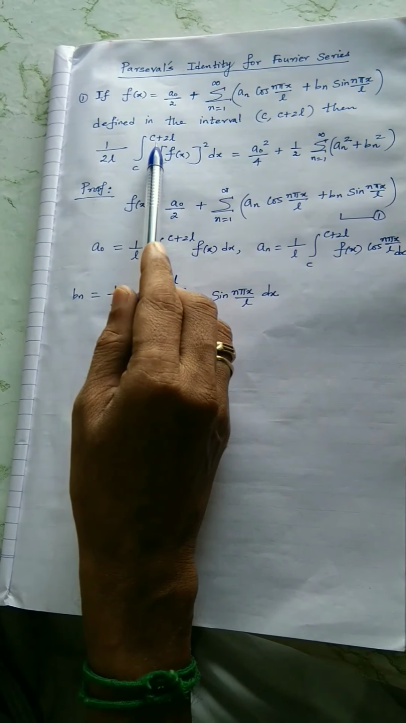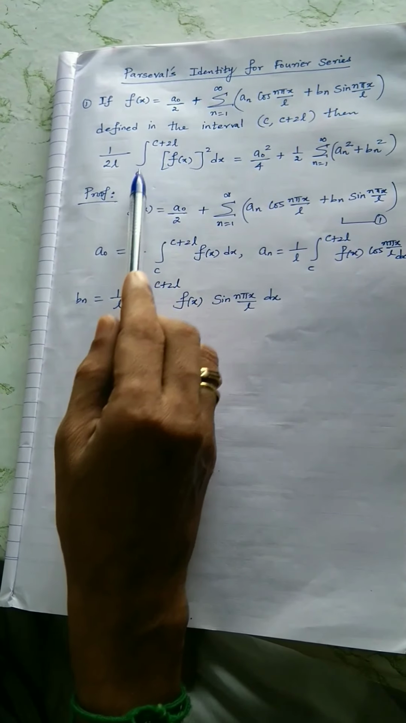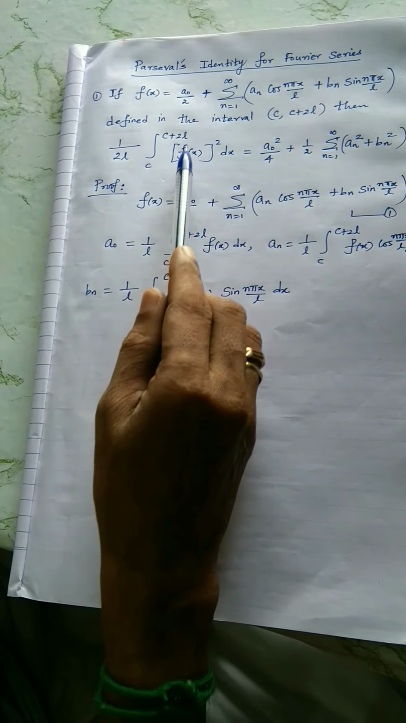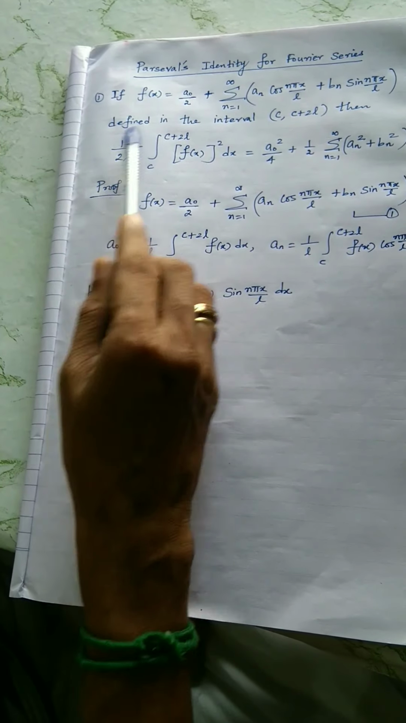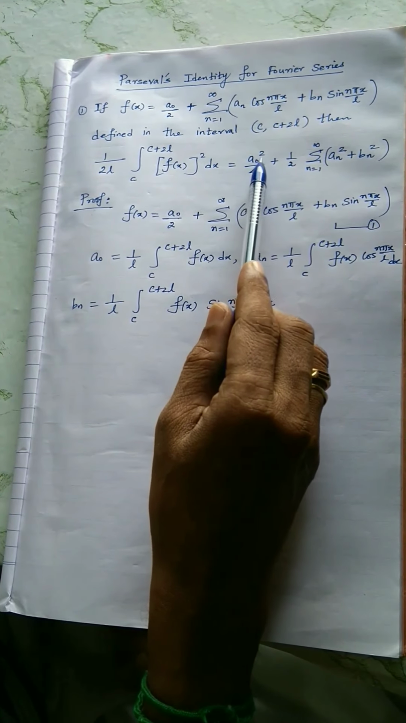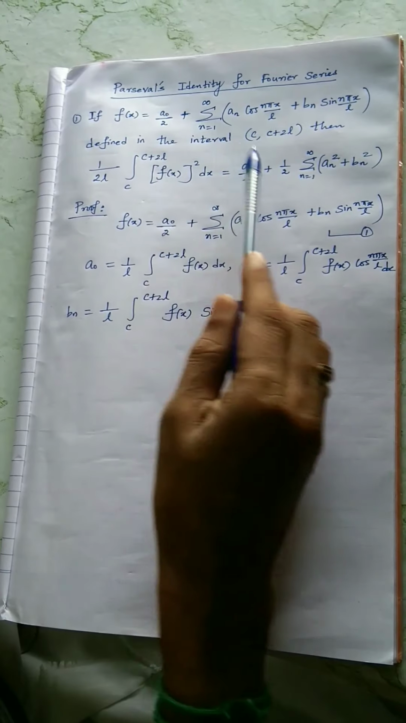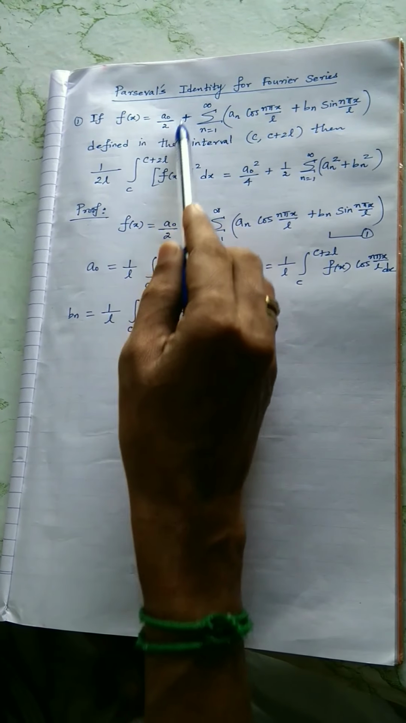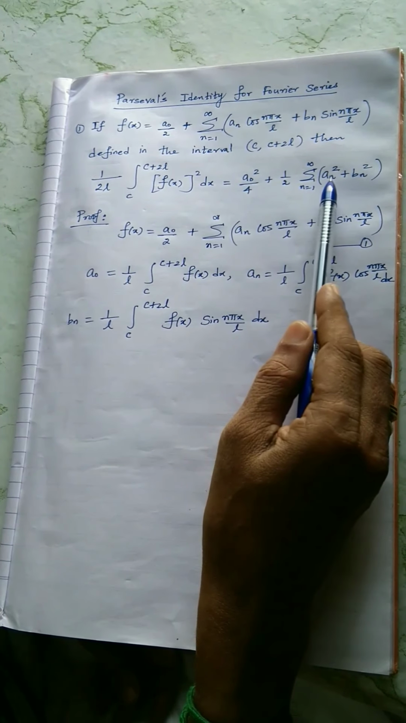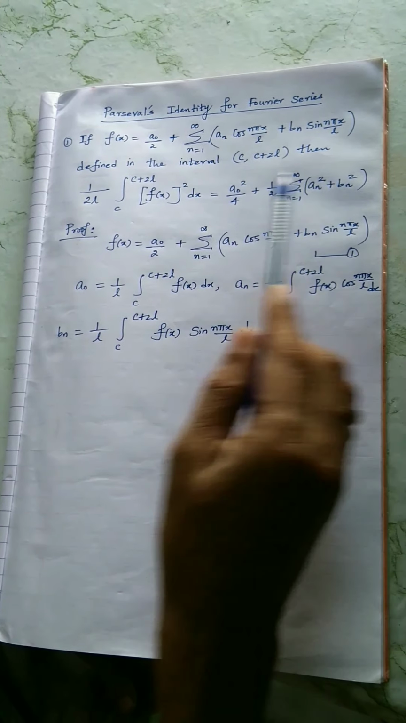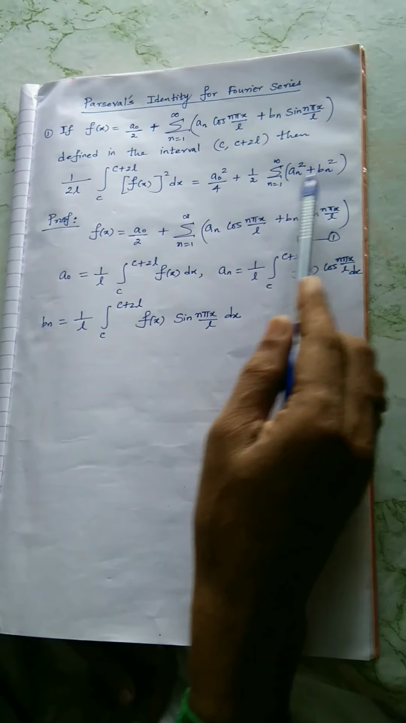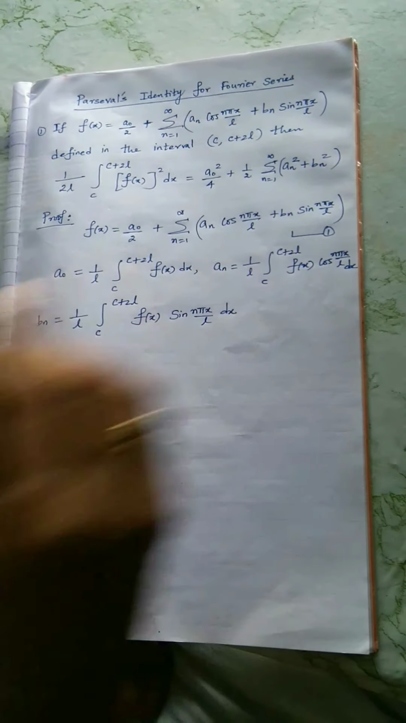1 by 2l. See the range: c plus 2l minus c, so 1 by 2l, that is 1 by b minus a, integral c to c plus 2l f of x whole square dx. So the square root is removed. On the other side, the Fourier coefficients are squared. Normally the Fourier coefficients take a naught by 2. You can easily recall: just the square of this, you will get this term, plus 1 by 2 times the sum of a n square and b n square. That is the way you can recall. It's not simply an average value, just for recall. This is what Parseval's identity says.